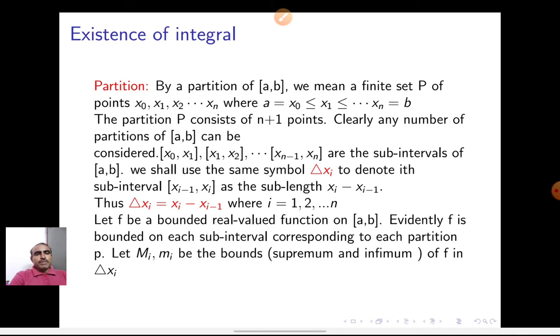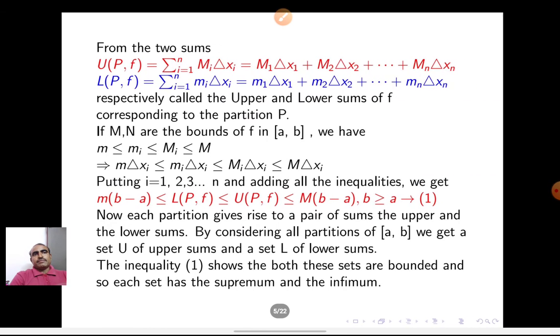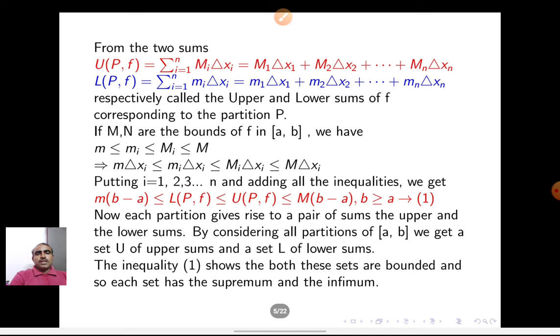Let capital Mi and small mi be the bounds, particularly the supremum and infimum, of f in the ith subinterval. Form the sums U(P, f) is equal to summation i is equal to 1 to n of Mi delta xi, which is M1 delta x1 plus M2 delta x2 plus and so on, Mn delta xn. And L(P, f) is equal to summation i is equal to 1 to n of mi delta xi, that is m1 delta x1 plus m2 delta x2 plus and so on, mn delta xn.